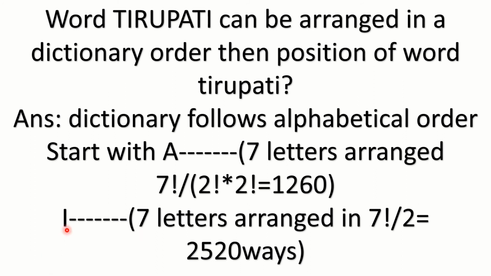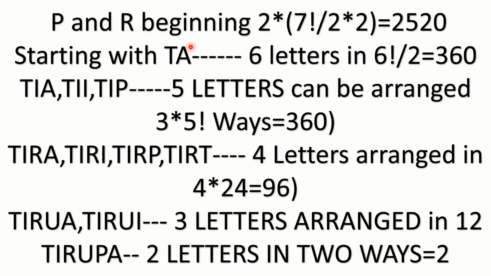With I as the first letter, you can form 2520 ways. Here in these 7 letters, only T is repeating twice. You cannot consider I because I is fixed here already. So 2520 ways with I as the first letter. After that, with P and R, you get the same as the beginning with A. You get 2520 words.